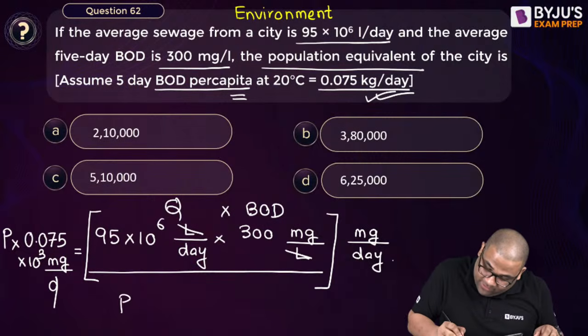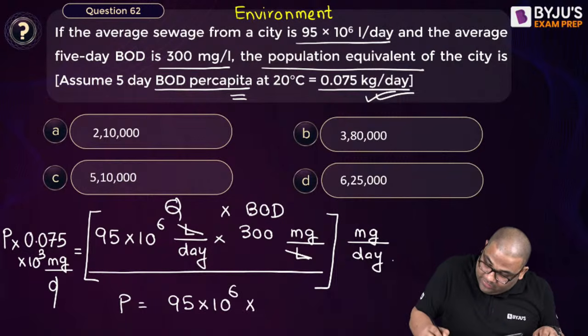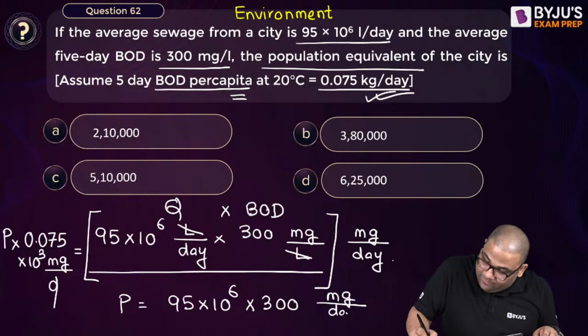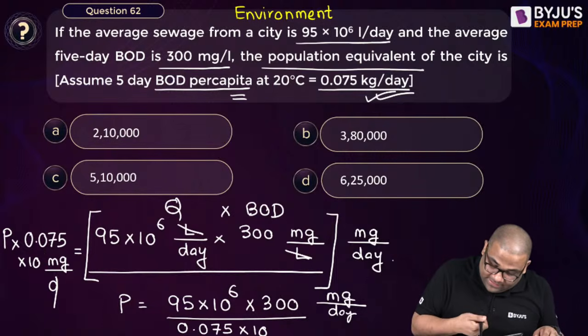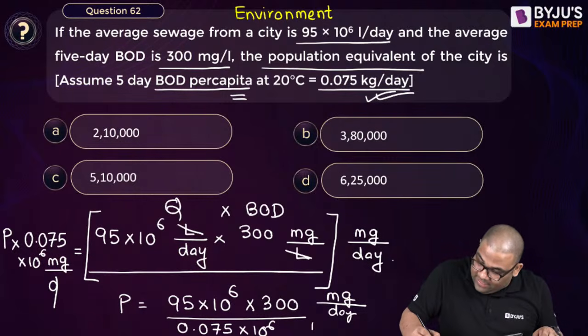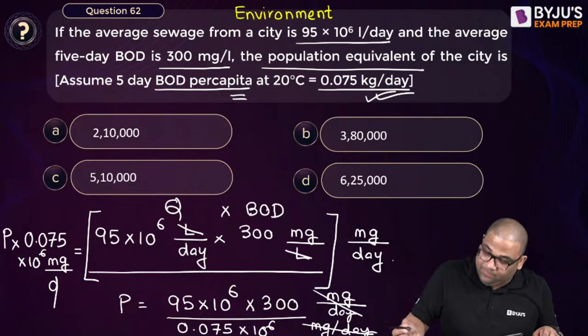Now you have to take care of the units. So this becomes 95 into 10 to the power 6 into 300 mg per day divided by 0.075 into 10 to the power 6 mg per day. Very important that you convert the units. You see, mg per day will get cancelled.